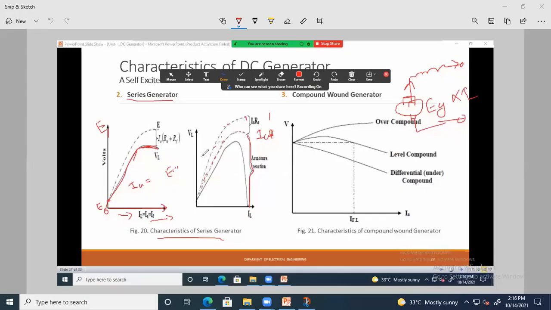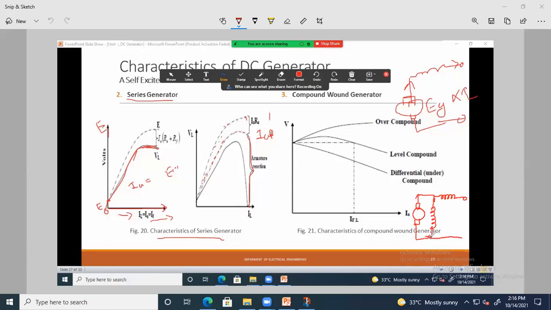See, we know that in case of a compound generator, there are series field winding and shunt field winding present. So suppose I draw a diagram here. Here it is the armature of the DC machine, that is the DC generator armature, and here is a shunt field winding, and in combination with the shunt field winding, there is a series field winding.